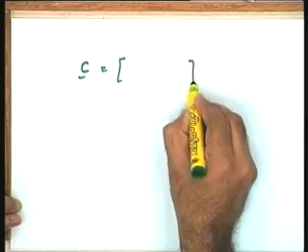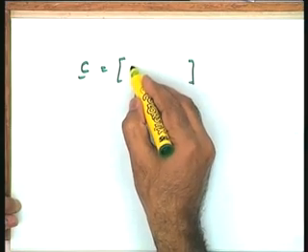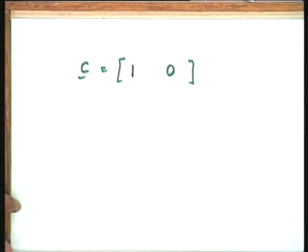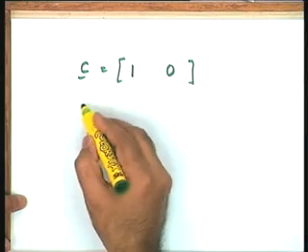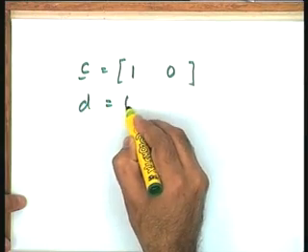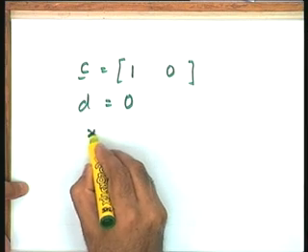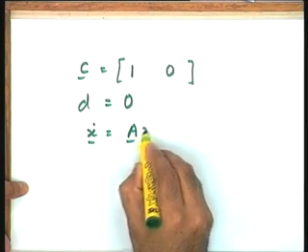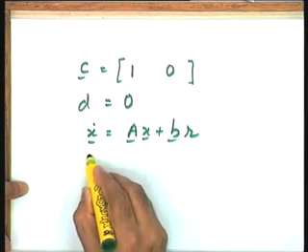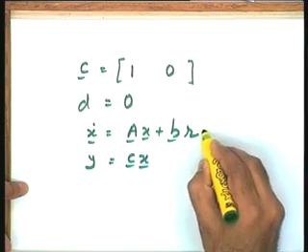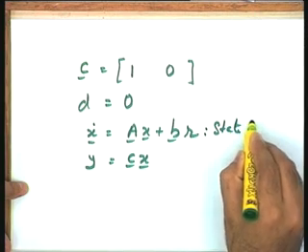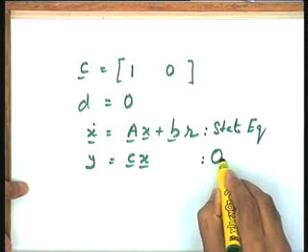I am sorry, I am using r as the input variable and not u. So, your C will be a 1 into 2 vector, which is going to be 1 0, because x is the displacement, that is the x1 variable, and your D, the scalar constant, is going to be 0 in this particular case. Therefore I have got a model x dot equal to Ax plus Br and y equal to Cx. This is the state equation, and this is the output equation.